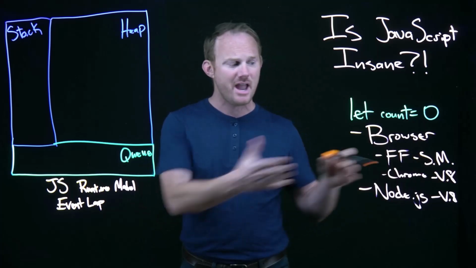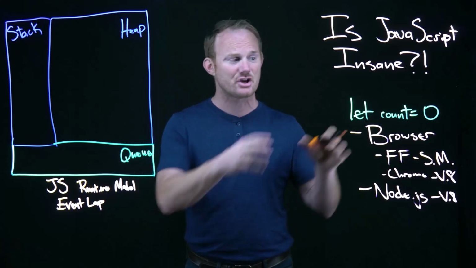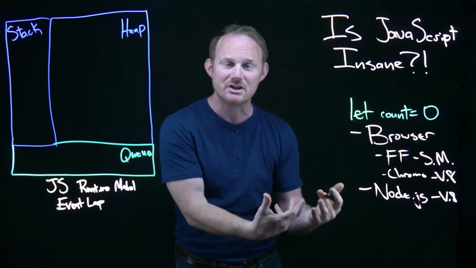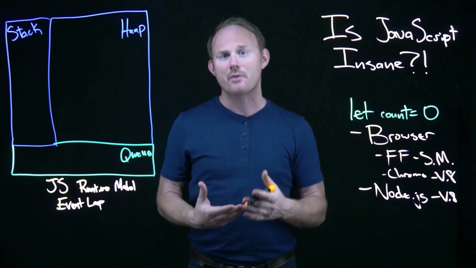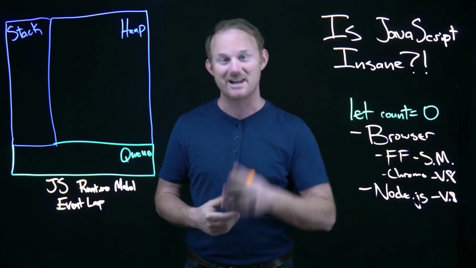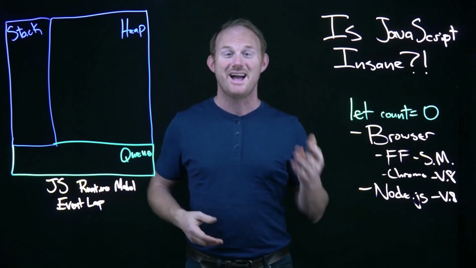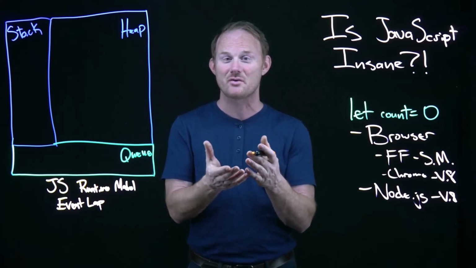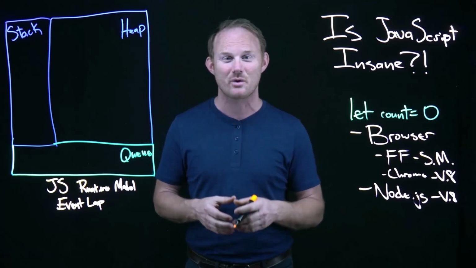own engine. And the engine, meaning this is the thing that's going to take this stuff in green, let count equal 0, and get it into machine code. That process means they're following the rules and they're expecting us to too. It's not any different than right now I'm speaking English. As I speak English, I'm following the rules, and I'm expecting that you understand the rules so that you can actually make sense out of what I say.